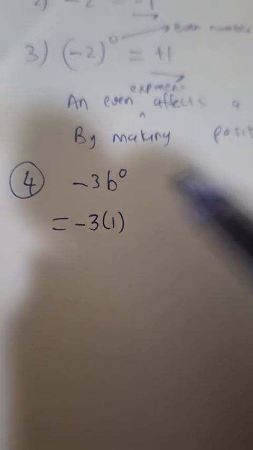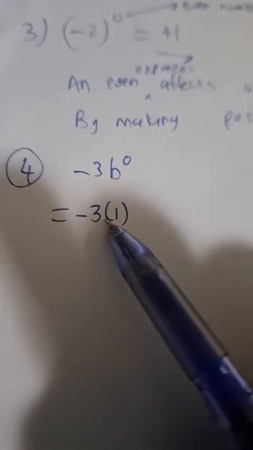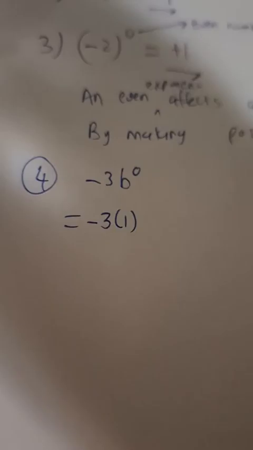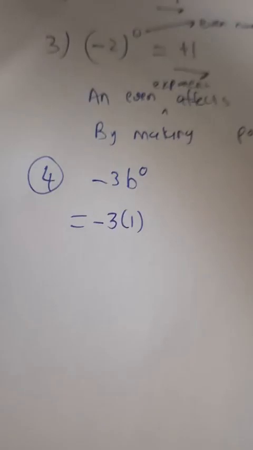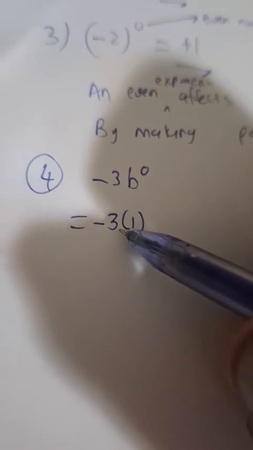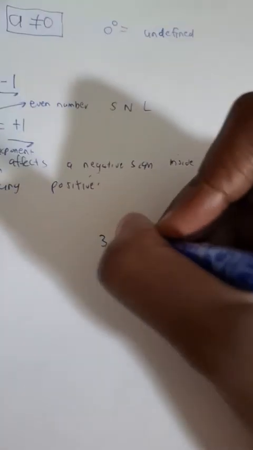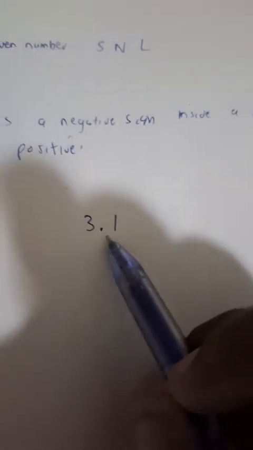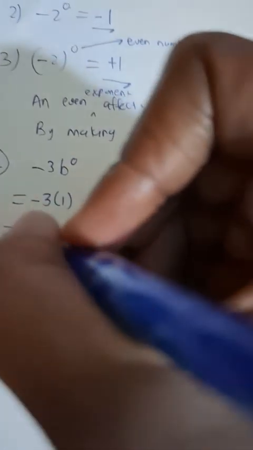And the reason why I'm putting brackets is because brackets mean what? Multiply. You can put a multiplication sign if you want. You can put a dot to signify that it's multiplication. Because remember, guys, there are 3 signs we can use when we are saying multiply. 3.1, this dot means multiply. The parenthesis brackets mean multiply. And then obviously the times symbol means multiply. Brackets tend to be more famous. So now negative 3 times 1, the final answer there is negative 3.